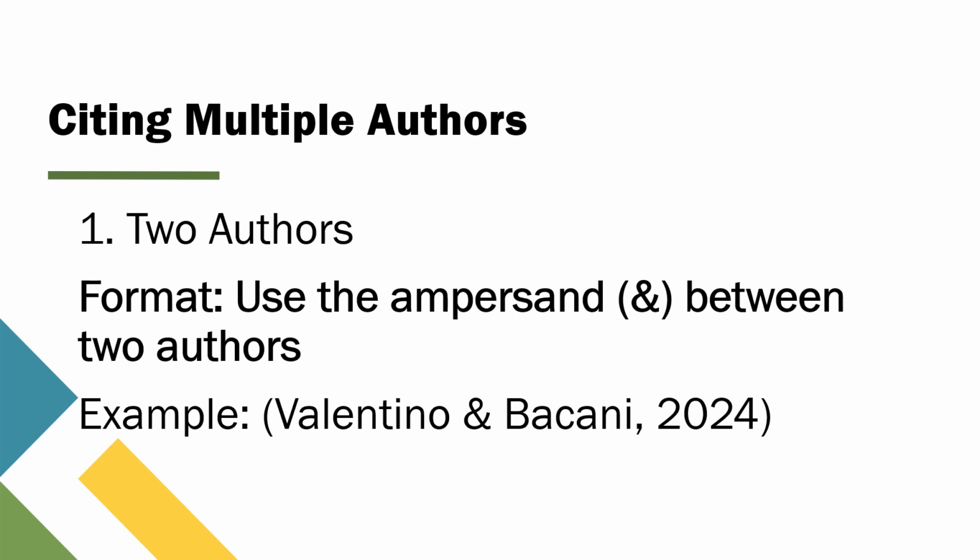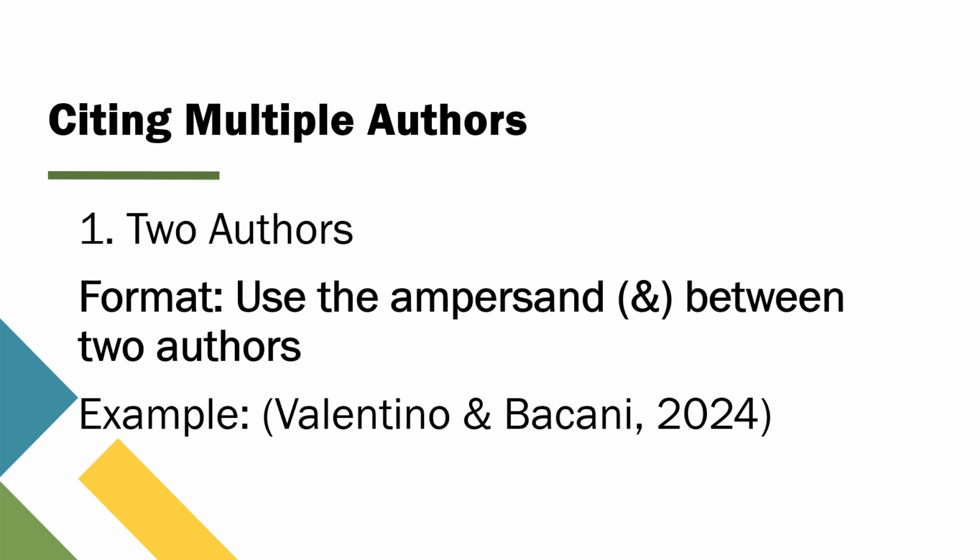For example, if you're citing a study by Valentino and Baccani from 2024, your citation would look like this. If you're mentioning the authors as part of your sentence, you would use the word "and" instead of the ampersand. For instance, you might say Valentino and Baccani (2024) found that.